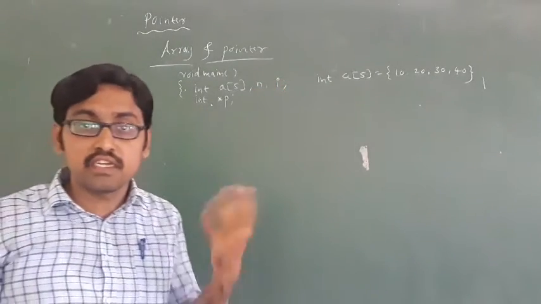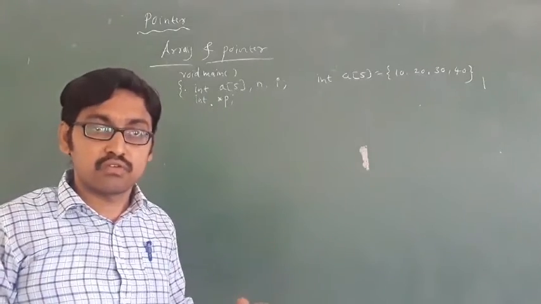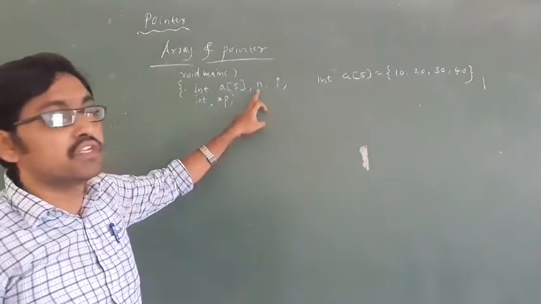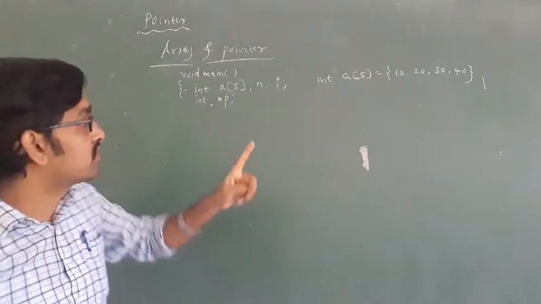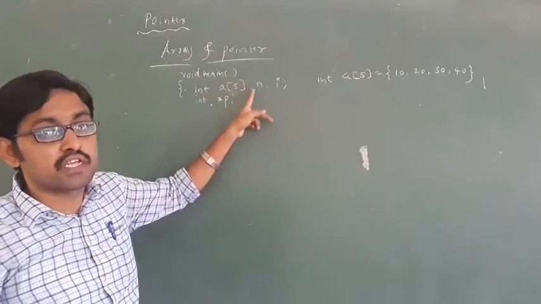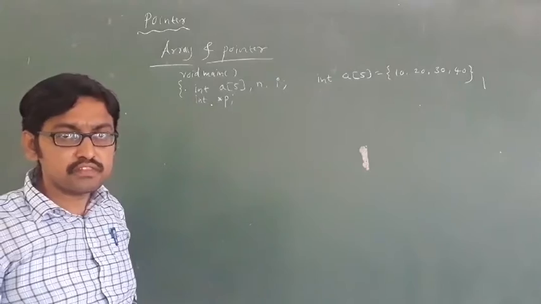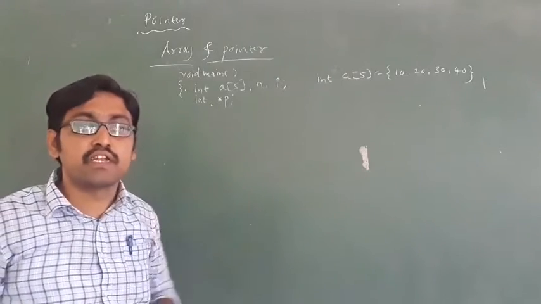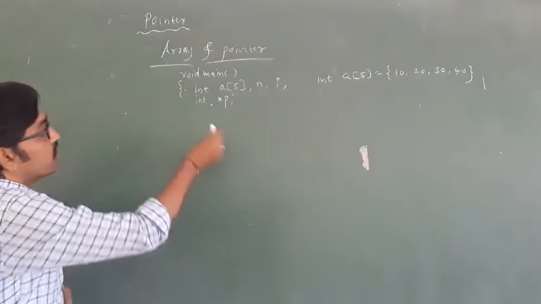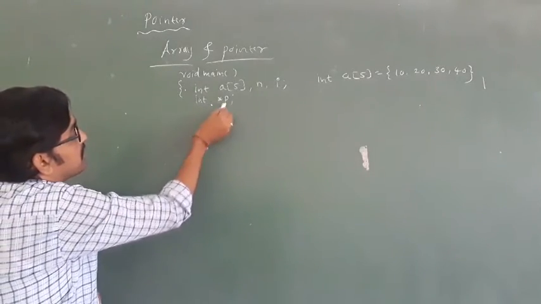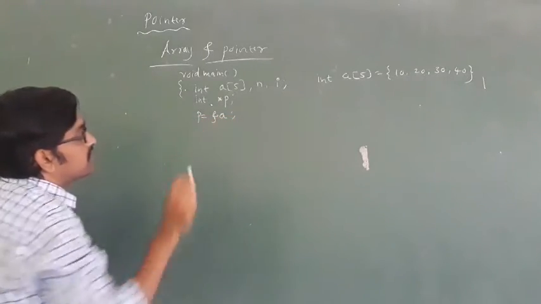Because how to access an array? By using for loop with cin operator, for loop with cout. Okay, that's why must and should n and i are common in an array. You learned this in first year. Okay, when you are taking an array, must and should you have to take n. Then I am taking one pointer. Then how to assign pointer? By using address operator. If we take the address operator, what should we do here? See, p equal to and A.